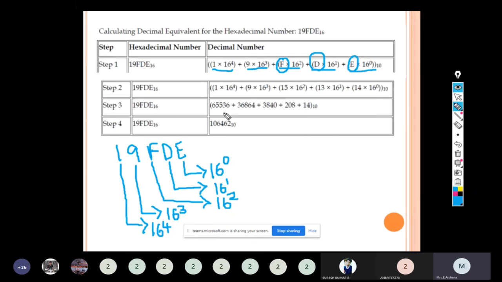When we add all these things, we will get the answer 106462 to the base 10. Yes, the decimal equivalent for the hexadecimal number 19FDE is 106462.